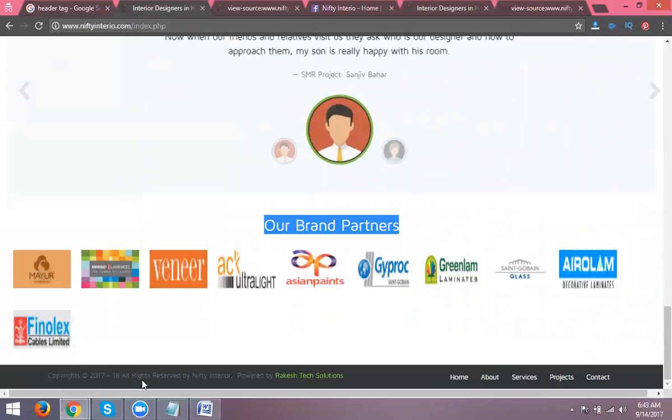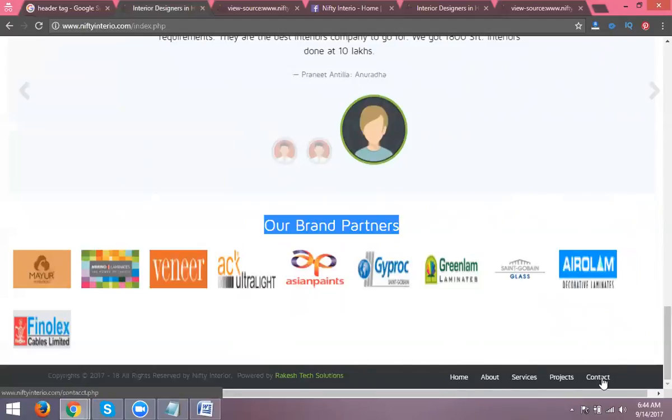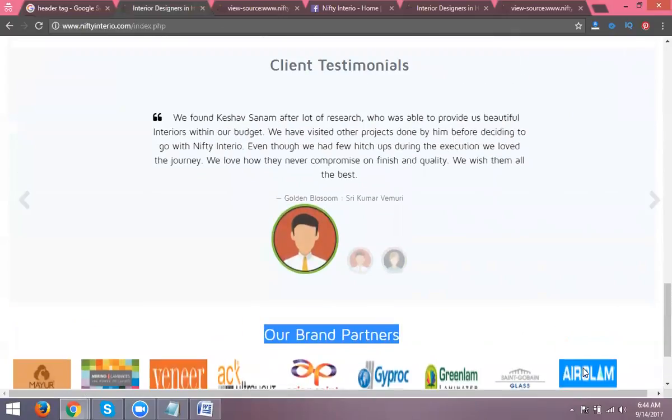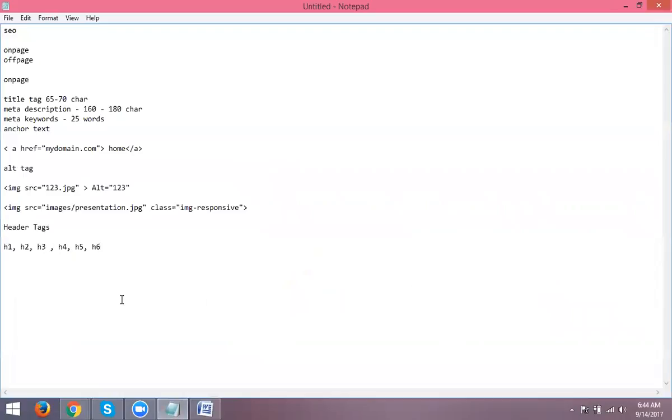Very small sizes, such as powered by, designed by, developed by, will be called H5 or H6. These are called our header tags.